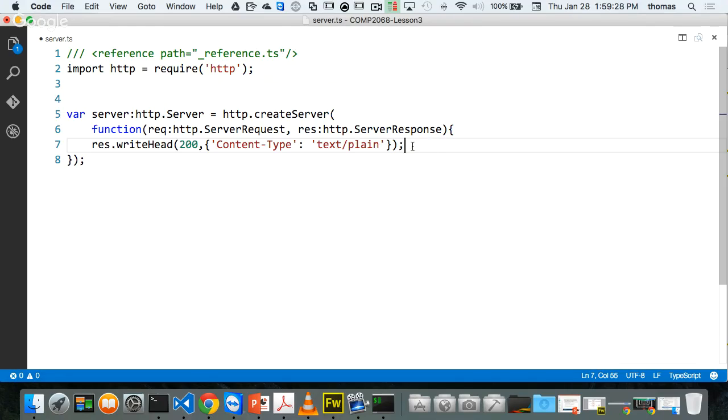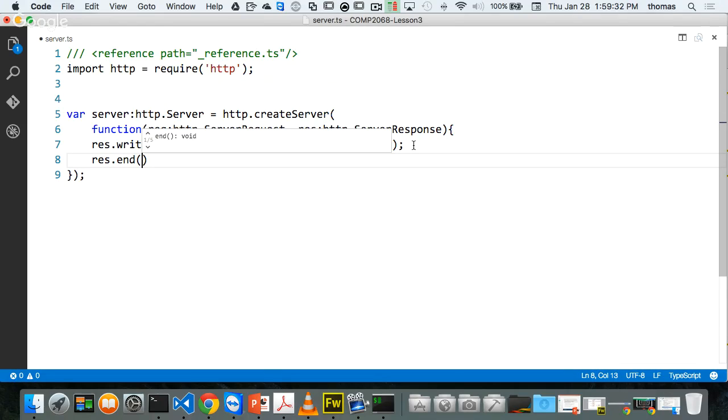Okay, cool. Next piece. I want response end with some kind of thing that says hello express. We don't have an express site yet, but we will, right? Actually, we'll just call it hello node for now because we don't have express yet. We'll change it when we go to express. Okay, there we go. Hello node. And express looks totally different than this, but I want to show you this.